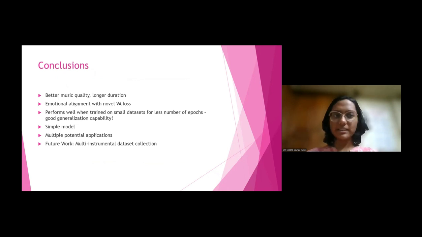And finally, the conclusion is that we generated music of better quality and longer duration. It had emotional alignment by using the novel Valence-Arousal loss function that we proposed. Our model performs well even when trained on a very small dataset for a smaller number of epochs. That means it is not overfitting, and there is good generalization capability. This model is also very simple to understand. There is only one image feature extractor and one music feature extractor, which we concatenate, and then a music decoder to generate music. So it's a very simple model, not very complex.